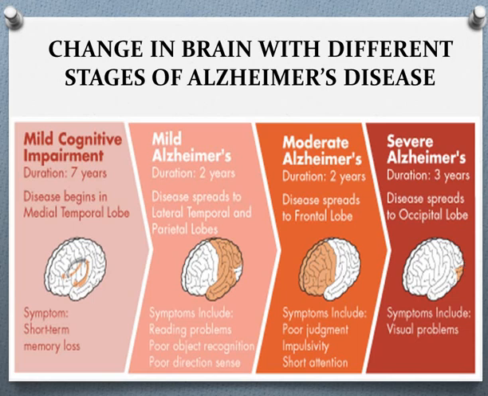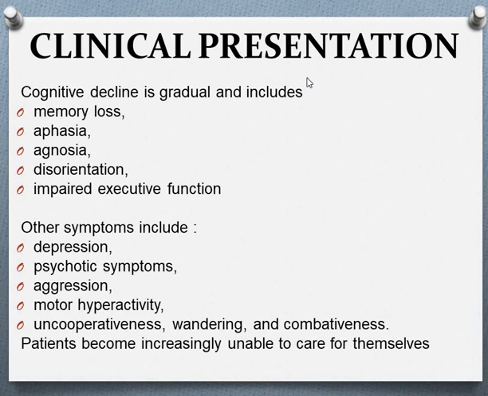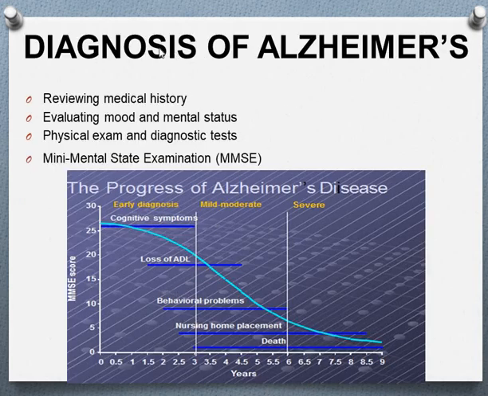Then these are the clinical presentations, or it can be described as lots of symptoms like memory loss, aphasia, agnosia, disorientation, impaired executive function, and other symptoms like depression, psychotic symptoms, aggression, motor issues, hypersensitivity. Then this is the diagnosis of Alzheimer's disease. First, we have to review the medical history, meaning how it happened, how it came, due to any trauma or oxidative stress condition.